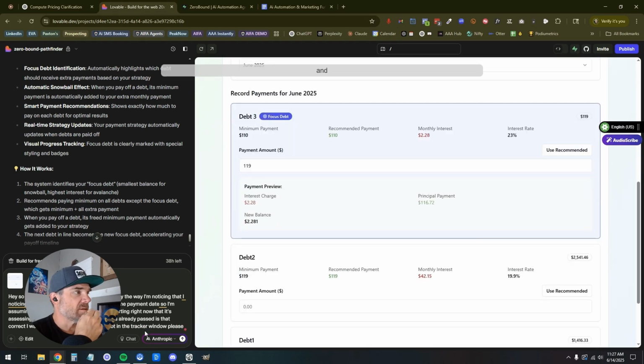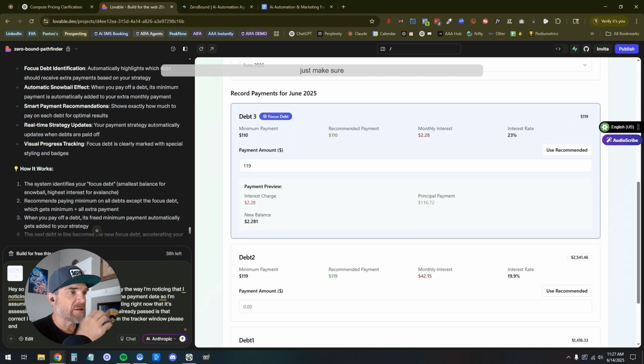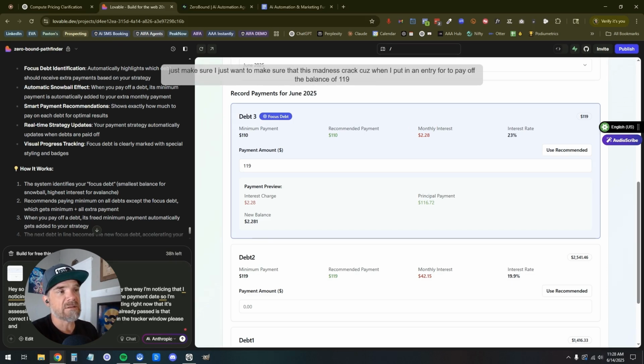And just make sure I just want to make sure that this math is correct, because when I put in an entry to pay off the balance of 119, it's still showing me that I'm going to be charged interest of $228. Let's see what that does.